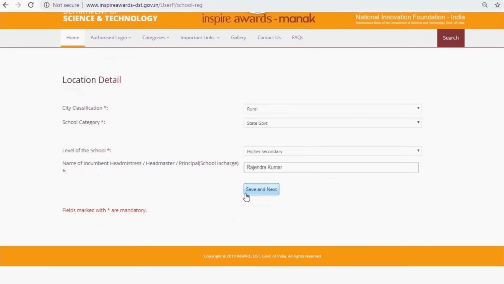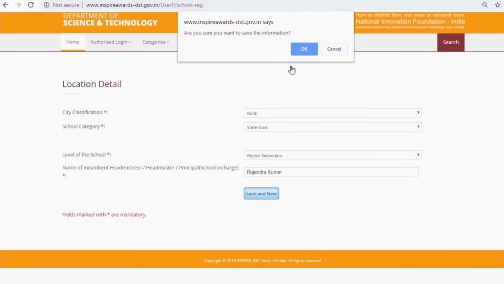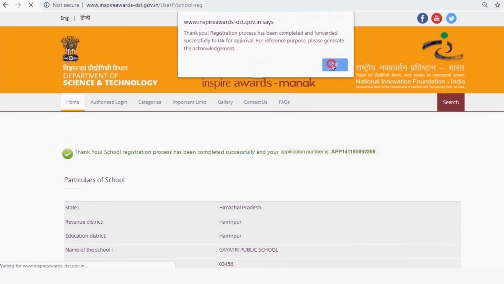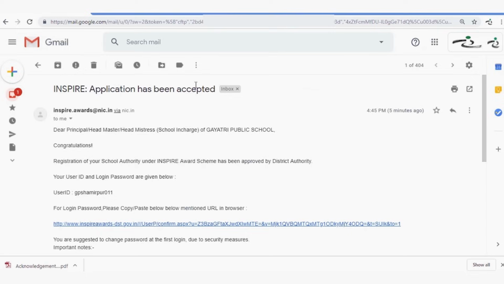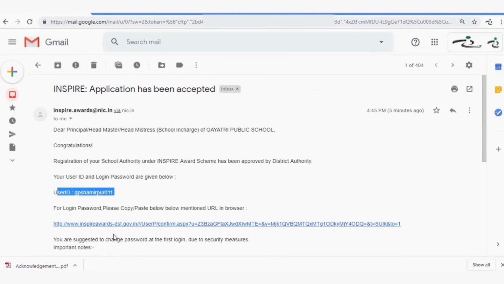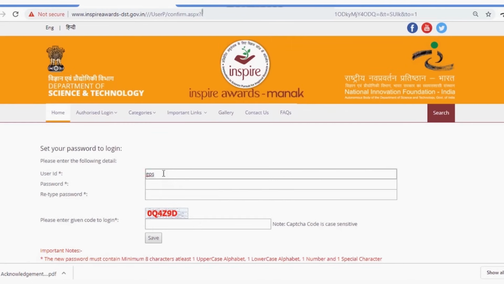Edit the required details and forward to District Authority for its approval. Once the application is approved by District Authority, you will receive username and password. Click on this link to set your password. Enter your user ID and set password of your choice.